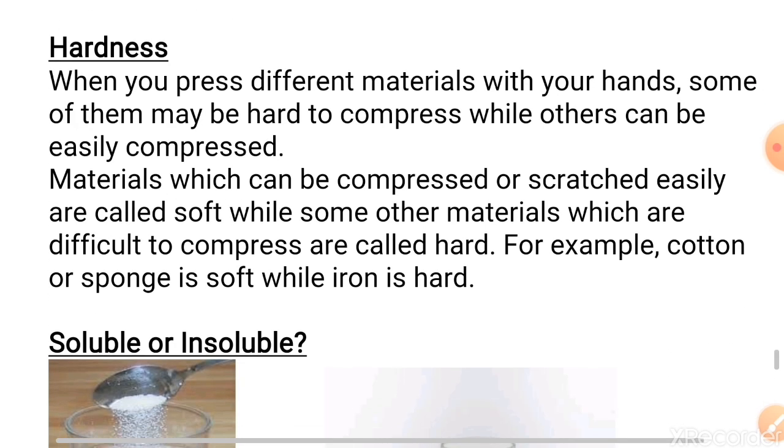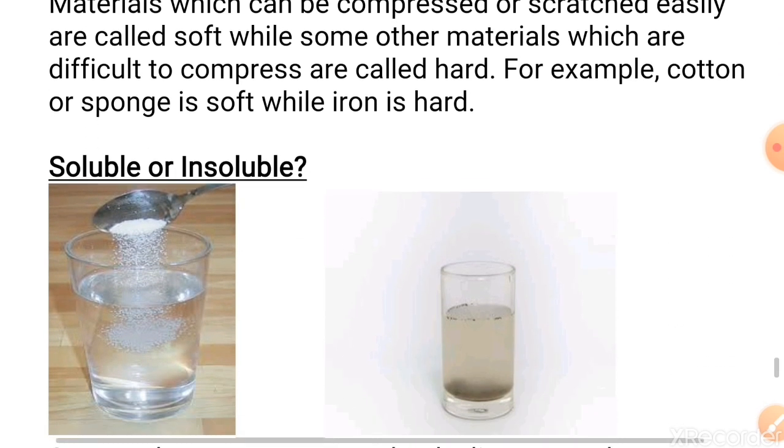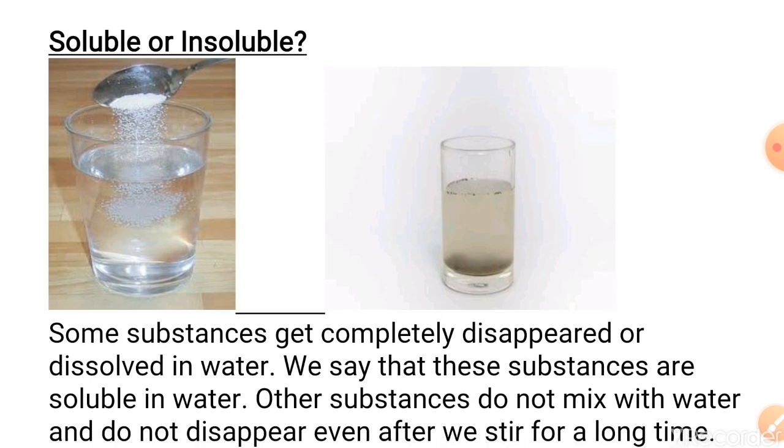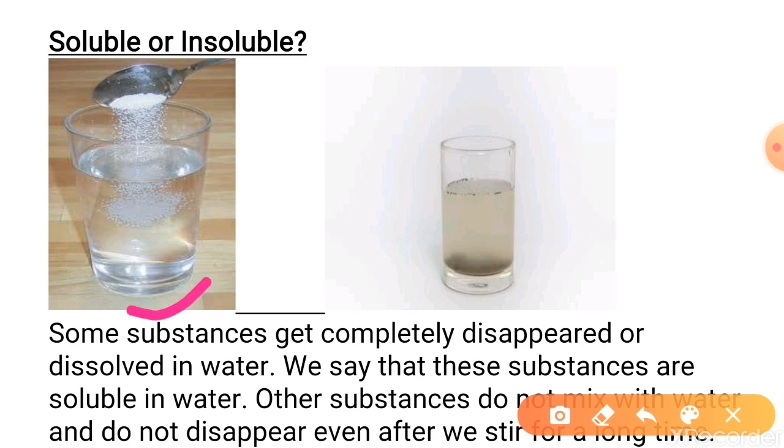Now we will study the next property, which is soluble or insoluble. Some substances completely disappear or dissolve in water. We say that these substances are soluble in water. Look at the first picture. Here we are putting some salt into water. When we put salt into water and stir it, we will see that the salt disappears because the salt has completely dissolved in the water.